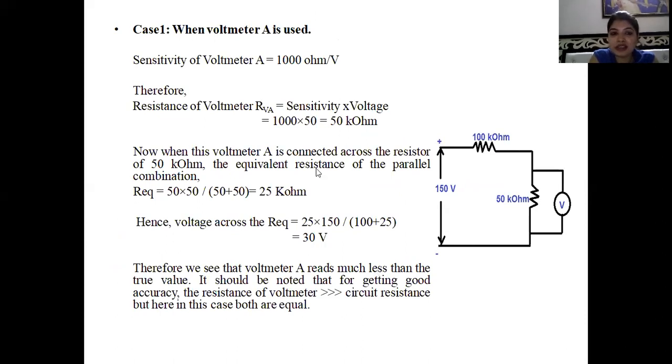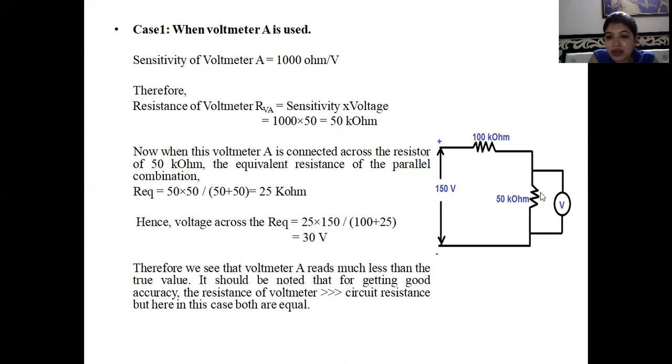Now let's take the first case when voltmeter A is used. In voltmeter A, the sensitivity is 1000 ohm per volt, right? So now we will evaluate the internal resistance of the voltmeter, that is sensitivity into voltage. Sensitivity is 1000 here and voltage is 50 here. It will be equal to 50 kilo ohm. Now when voltmeter A is connected across the 50 kilo ohm resistor, it will be in parallel with this resistance.